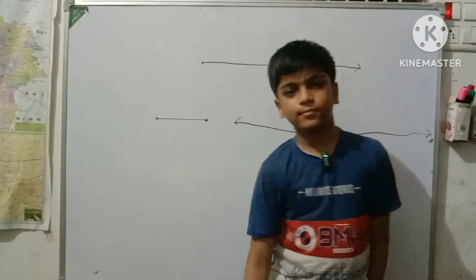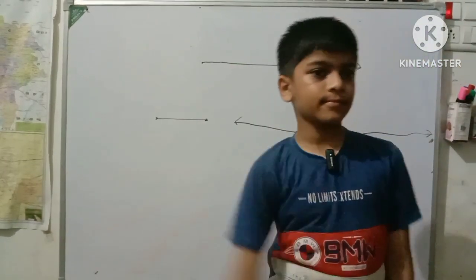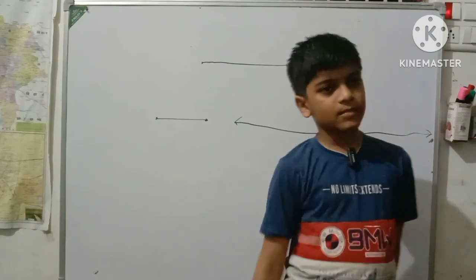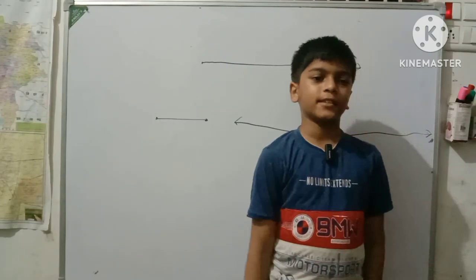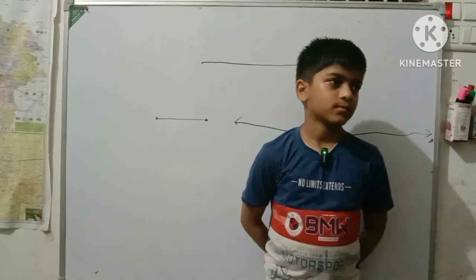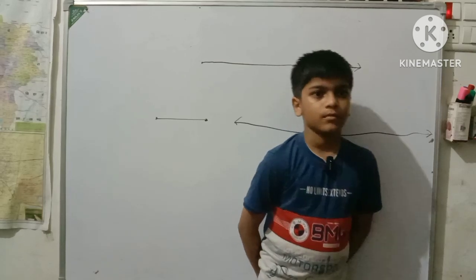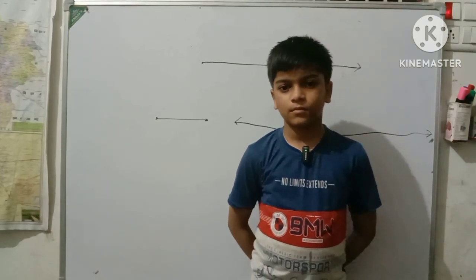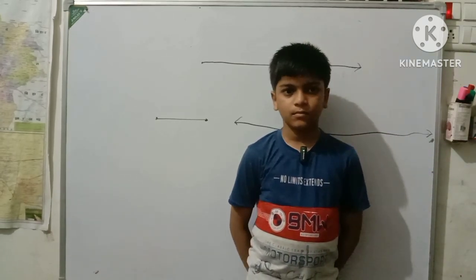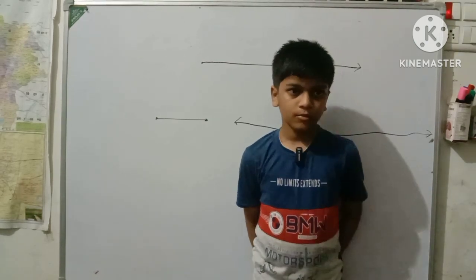Line. A line has no endpoints. A ray has one endpoint. And a line does not have a definite length, same as a ray. Ray also does not have a definite length. It is endless.